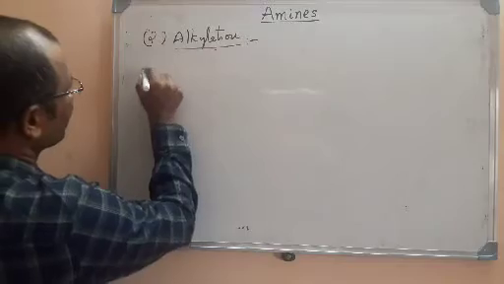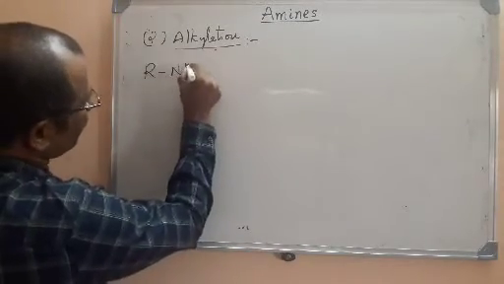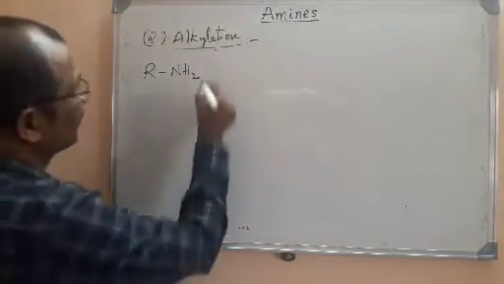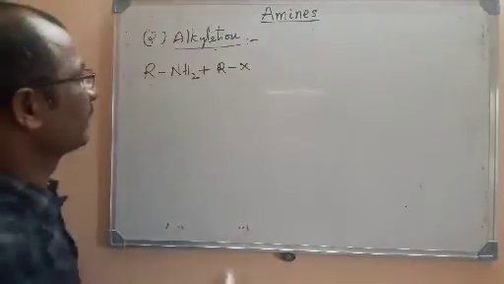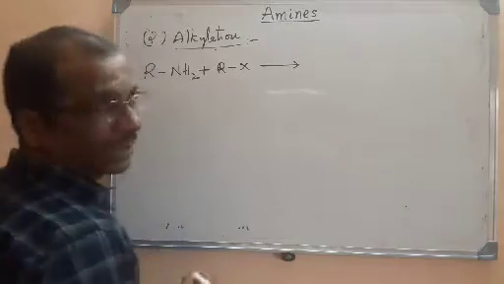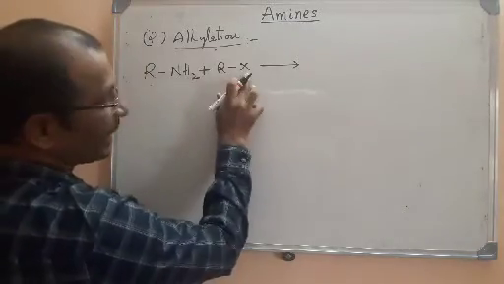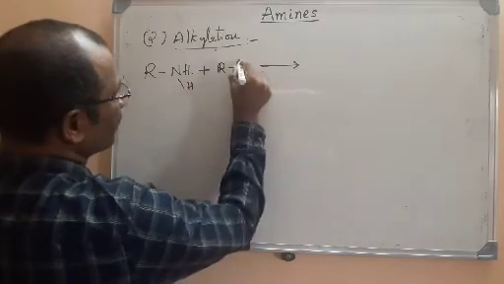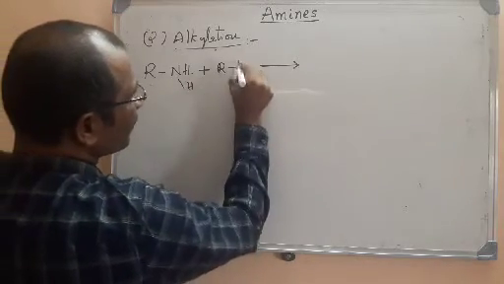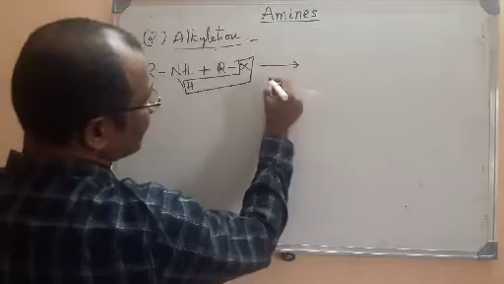Let us write one example here. This is a primary amine. We heat it with an alkyl halide in a sealed tube. What are we going to get here? One hydrogen and X will be lost, so we can remove HX here.